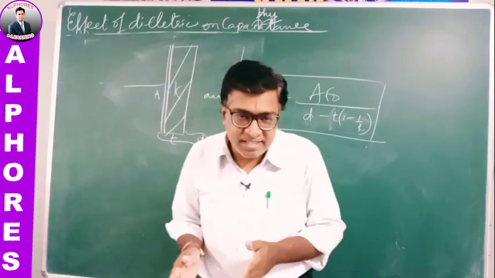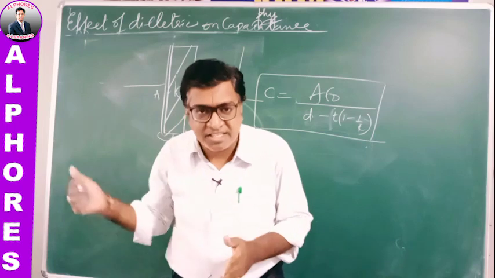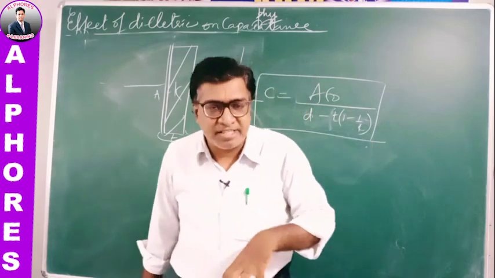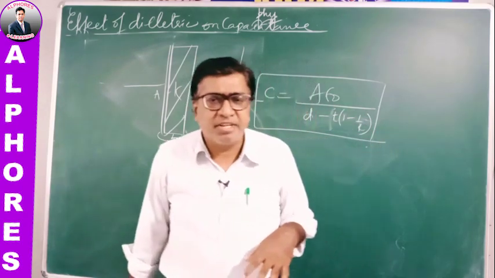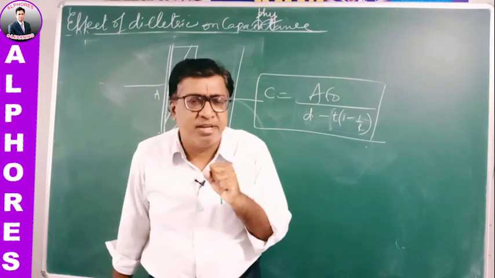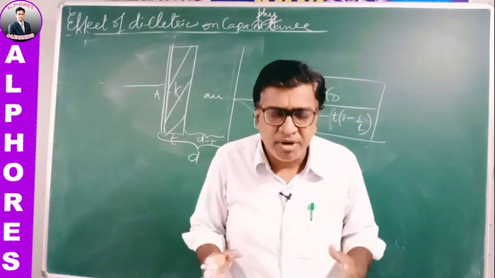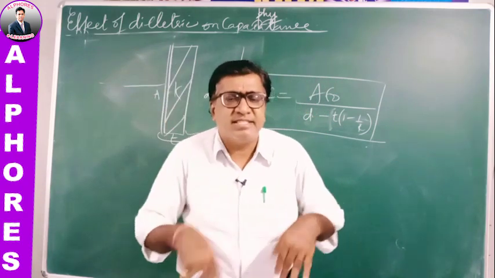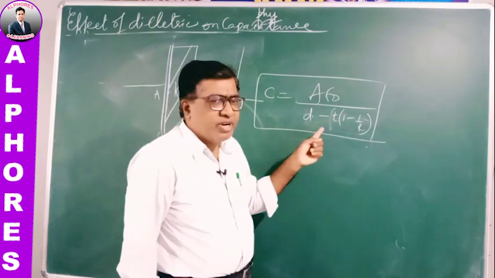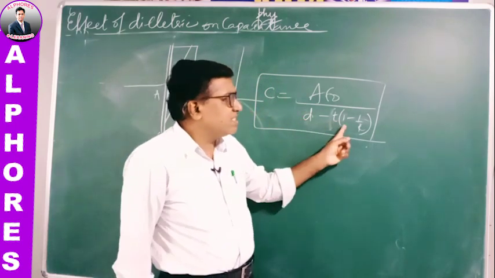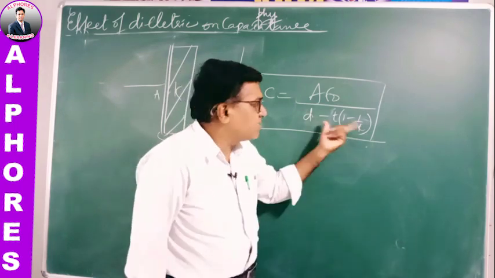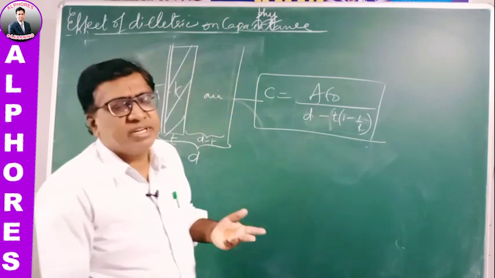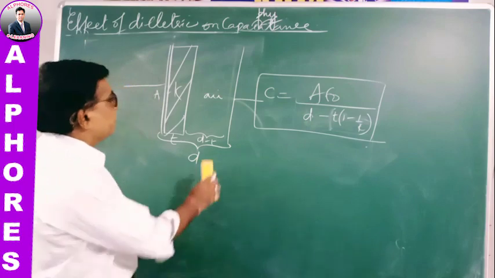There was a beautiful question asked in an earlier NEET examination. When a partial dielectric is placed between the plates of a capacitor, there is a change in capacity. To get the same capacity as earlier with air as the medium, what adjustment is to be made? From this formula, the capacity changes because the distance is reduced by this amount. Increase the distance by this much and you will get back the same capacity. Simple. So this way you can find out the capacity. Thank you.